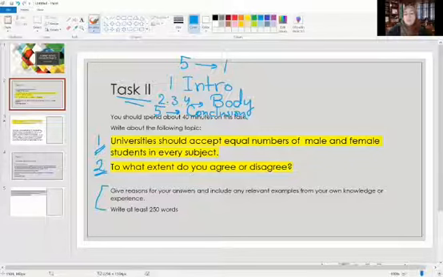Why do I choose 3 paragraphs for the body? Simply because if I want to convince someone with an opinion or an idea that I believe in, if I give one reason only, I would not be that convincing. But if I give 3 reasons or 3 major points, I would be very convincing, provided that I support my opinion with examples, supporting facts, statistics, etc.